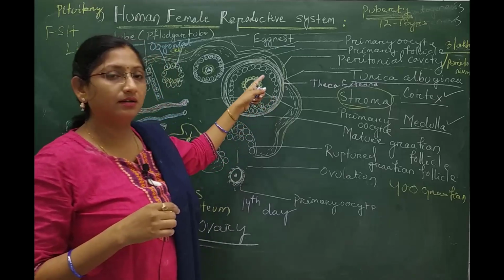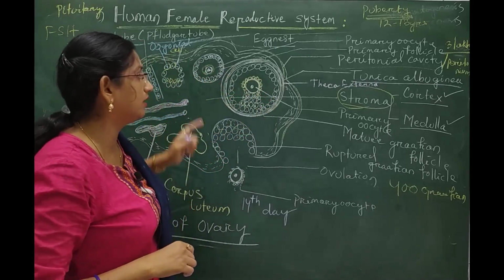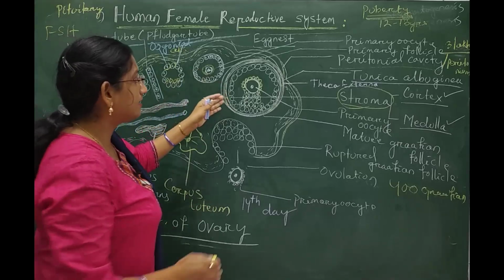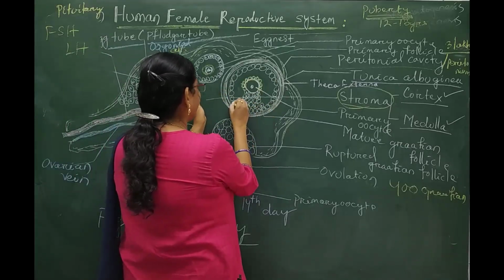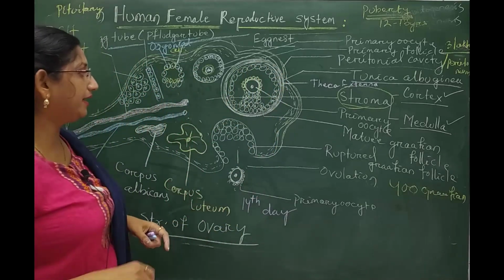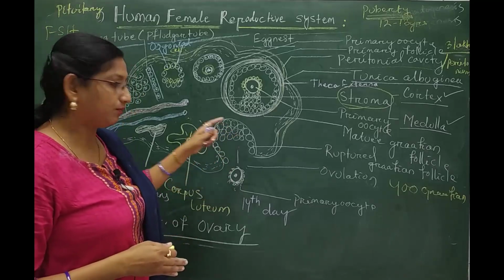Under the influence of FSH and LH, the follicles become matured in structure and get ready to release the ovum from the ruptured structure.